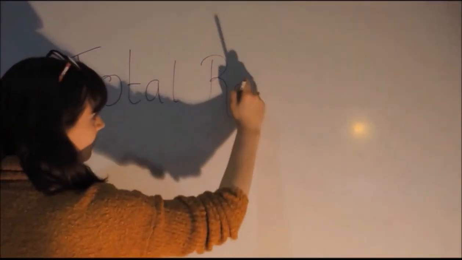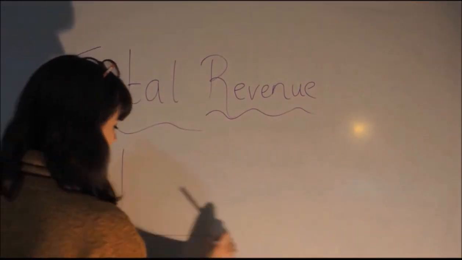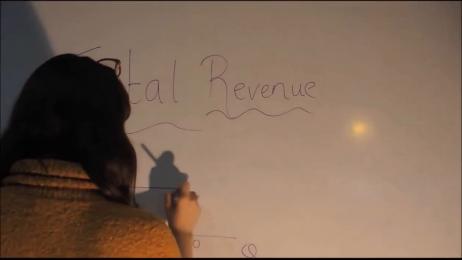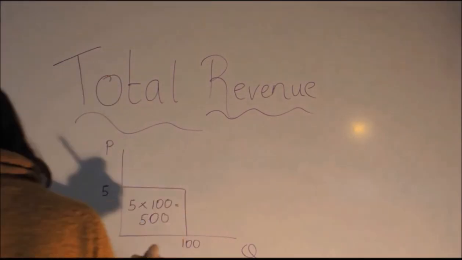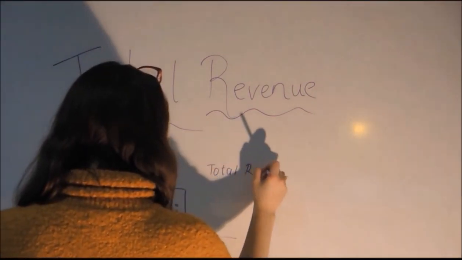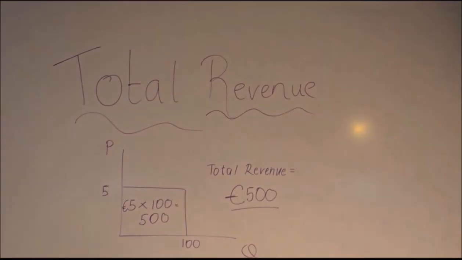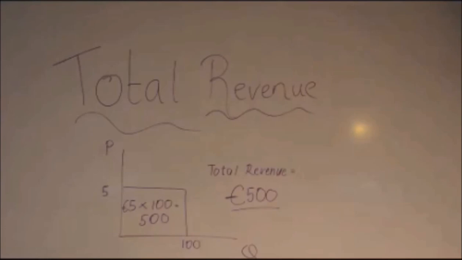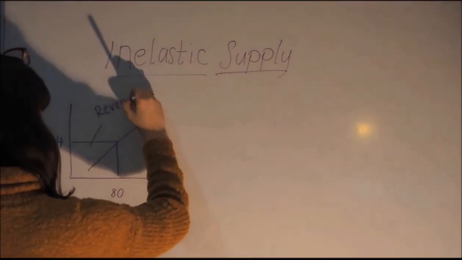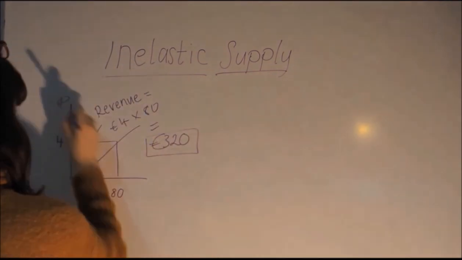Total revenue. Total revenue is the amount received by sellers of a good, computed as the price of the good times the quantity sold. Example, price by quantity. Price is equal to €5, quantity is 100, the total revenue is €500. Now we shall discuss how total revenue changes when the price changes, first in an inelastic supply.